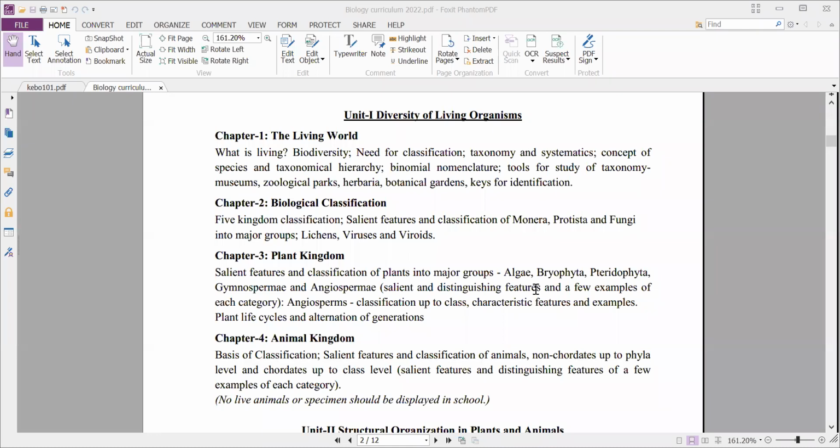Okay, and we'll study about the concept of species. What is a species? And a taxonomical hierarchy. That means the classification of living organisms. What are the categories by which the living organisms were classified? And next, you might have studied this one, binomial nomenclature, in your lower classes. And next, tools for study of taxonomy.